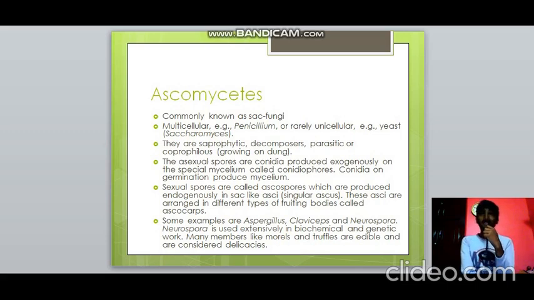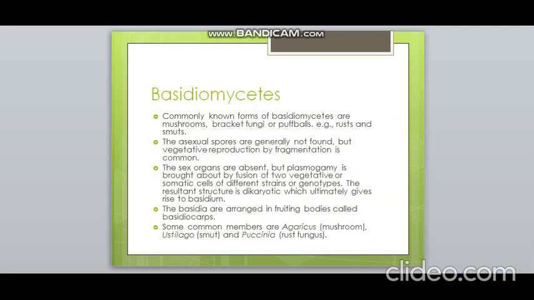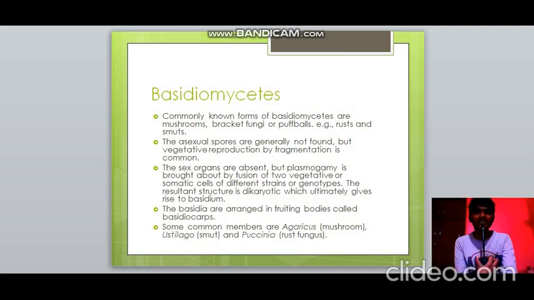Sexual spores are ascospores. They are produced in asci. They are sac-like structures in which ascospores are produced, and they are arranged in different types of fruiting bodies called ascocarps. So ascospores are produced in sac-like asci, and they are arranged in fruiting bodies called ascocarps. Some examples are Aspergillus, Claviceps, Neurospora. Neurospora is used in biochemical and genetic work. So many members of these ascomycetes like morels and truffles are all edible and they are also considered to be delicacies.